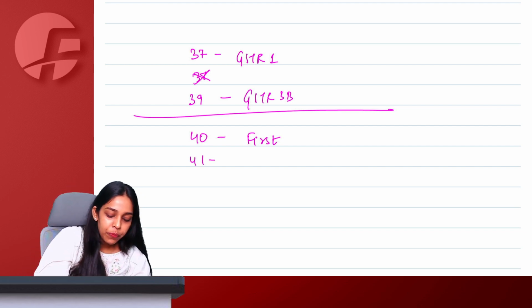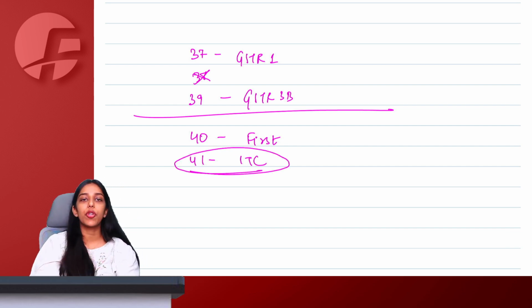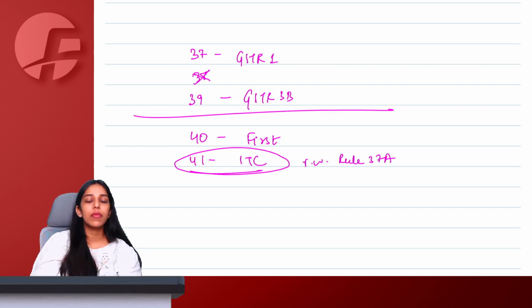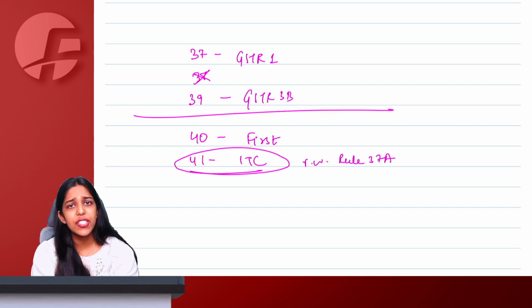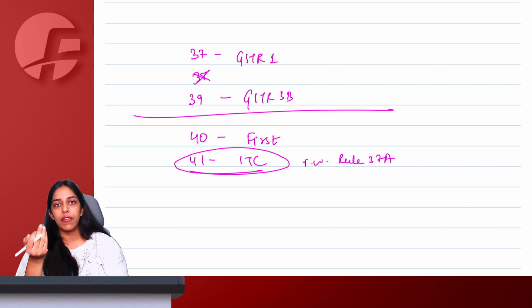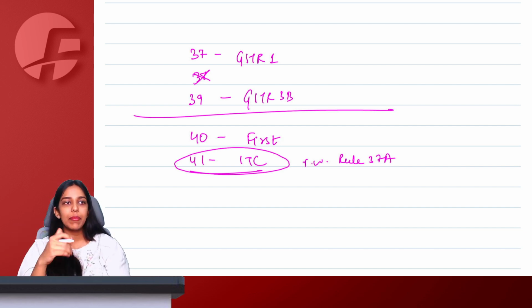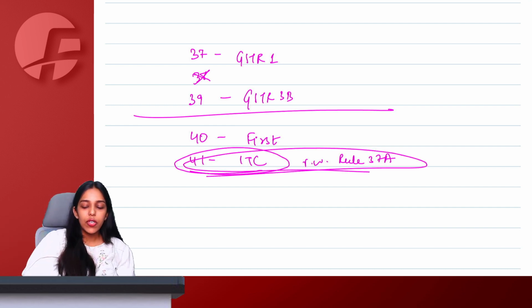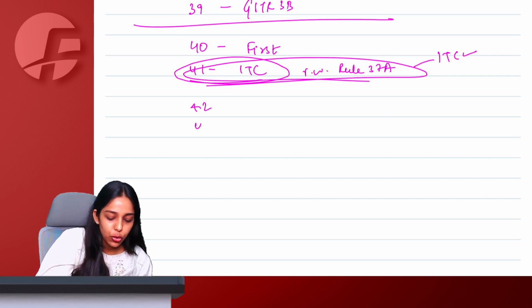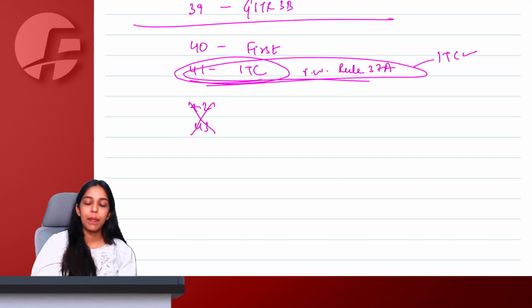Section 41 we've already completed in the chapter of ITC. Read with rule 37A. This was about when my supplier files GSTR 1 but no GSTR 3B on time. In that case, I can wait till 30 September, and if everything is filed, okay, otherwise I have to reverse my credits till 30 November. All of these things we have covered in the chapter of input tax credit. Then section 42, 43, matching reversal provisions, not applicable for you.